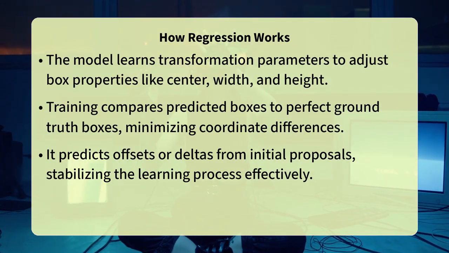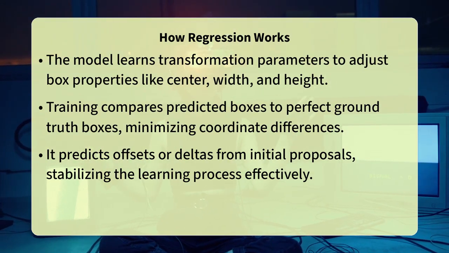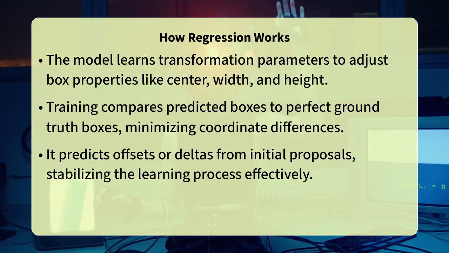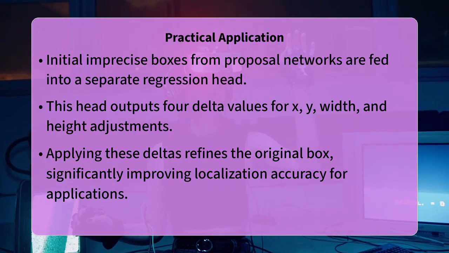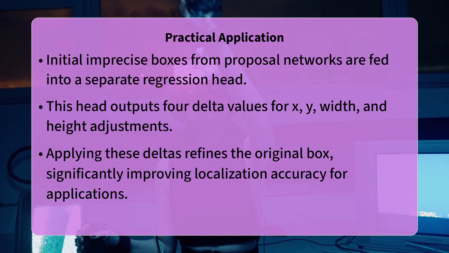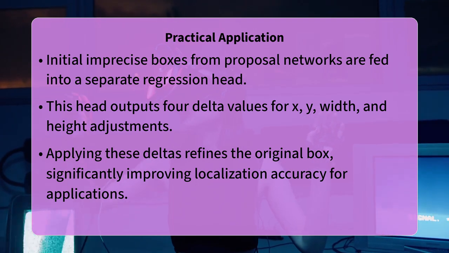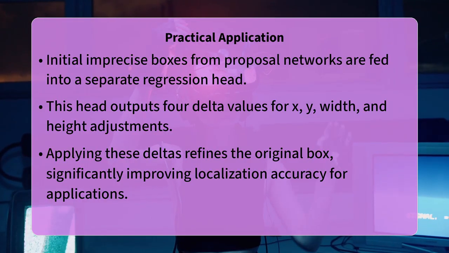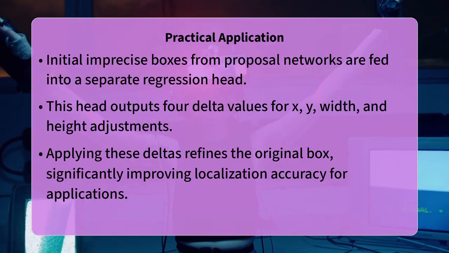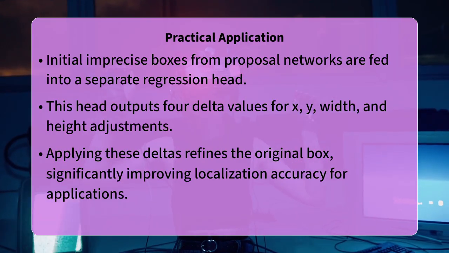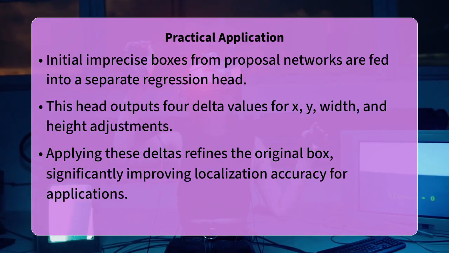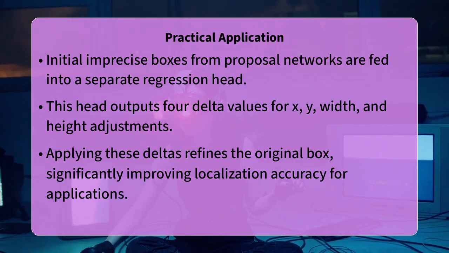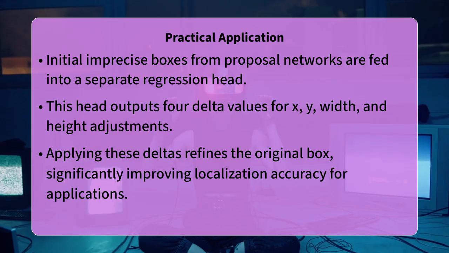In practice, this means that even if your initial object proposal network, like a region proposal network or RPN, gives a slightly imprecise box, bounding box regression has your back. After the initial proposals are generated, each one is fed into a separate regression head. This head outputs four delta values representing changes to the initial box's x-coordinate, y-coordinate, width, and height. These deltas are then applied to the original box to produce a refined, more accurate bounding box.